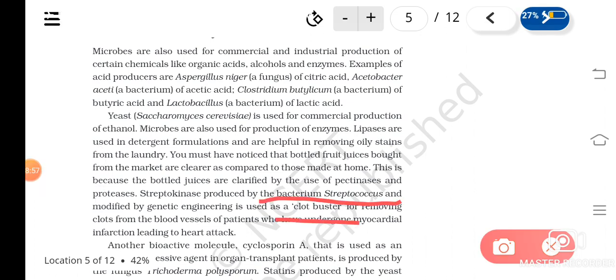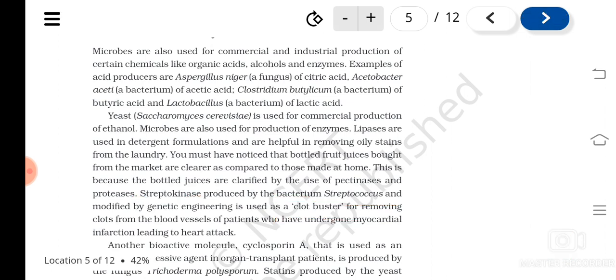When clots are formed, they can be removed by using streptokinase. Understood? So in case of blocks, this can be utilized.